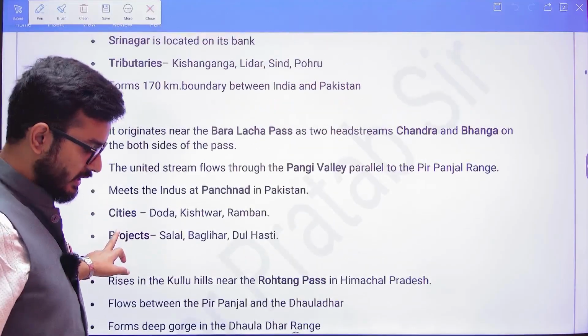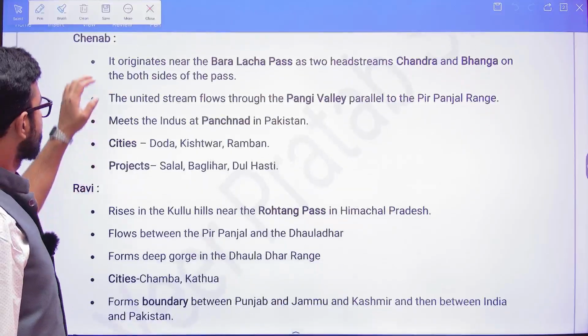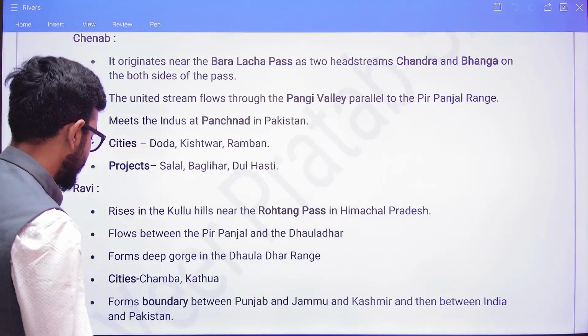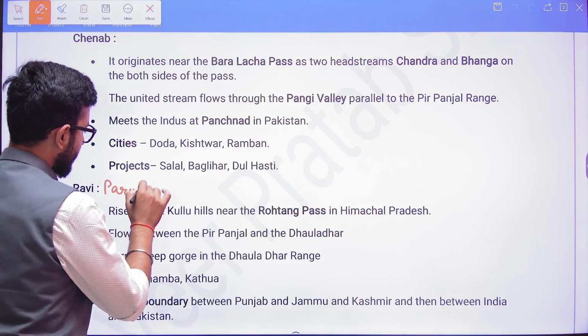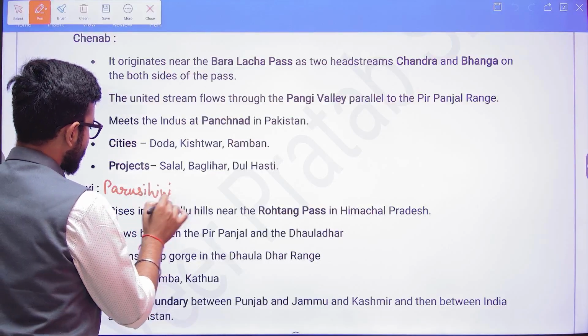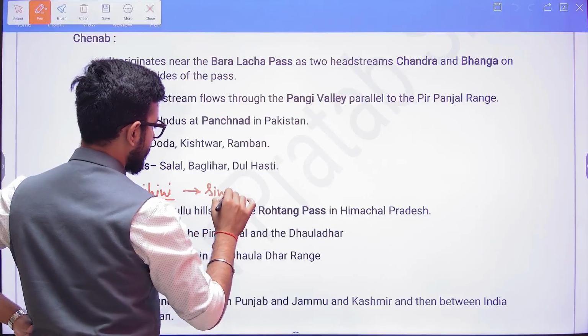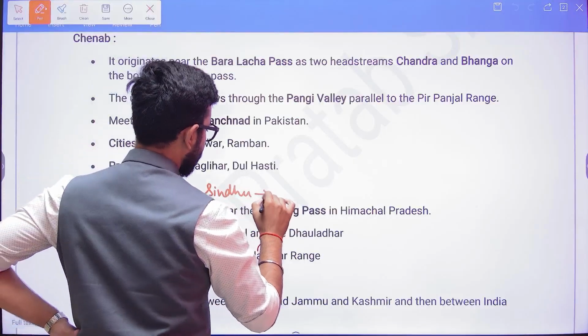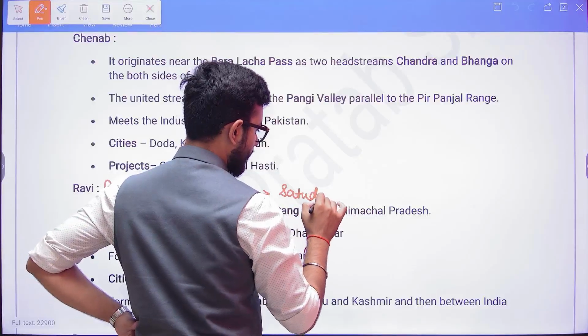One homework I am going to give you: you also need to find the Sanskrit names. For example, Ravi is known as Parushni. Indus is known as Sindhu. Then Satluj is known as Shutudri.